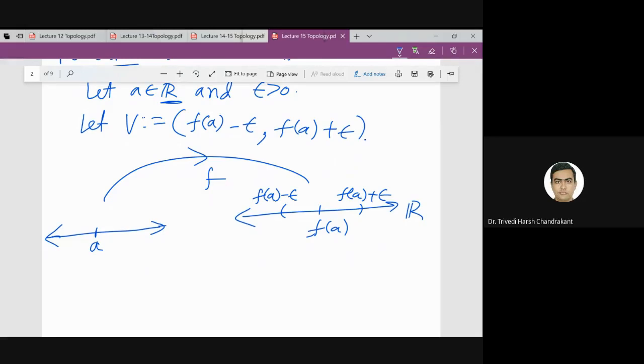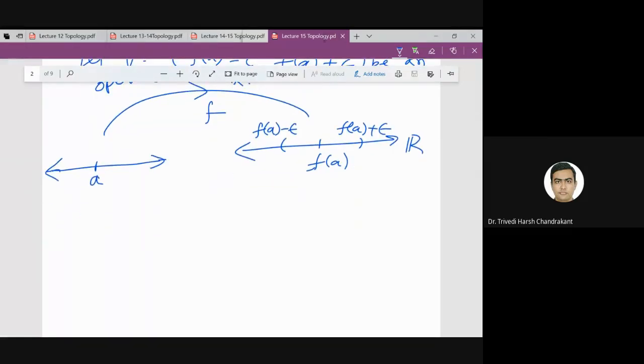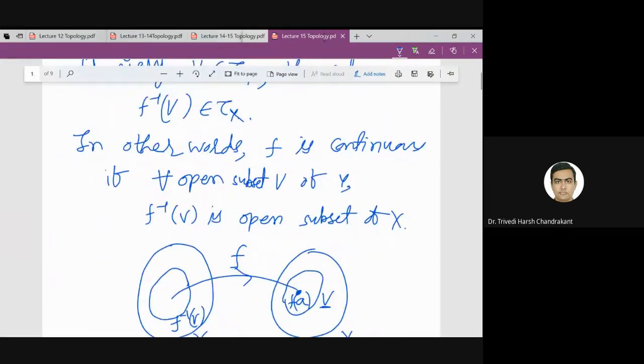So we know that this is an open set in R. So if my function f from R to R is continuous with respect to the above definition, then what it says is that whenever V is open in the codomain, f inverse V is open in X.